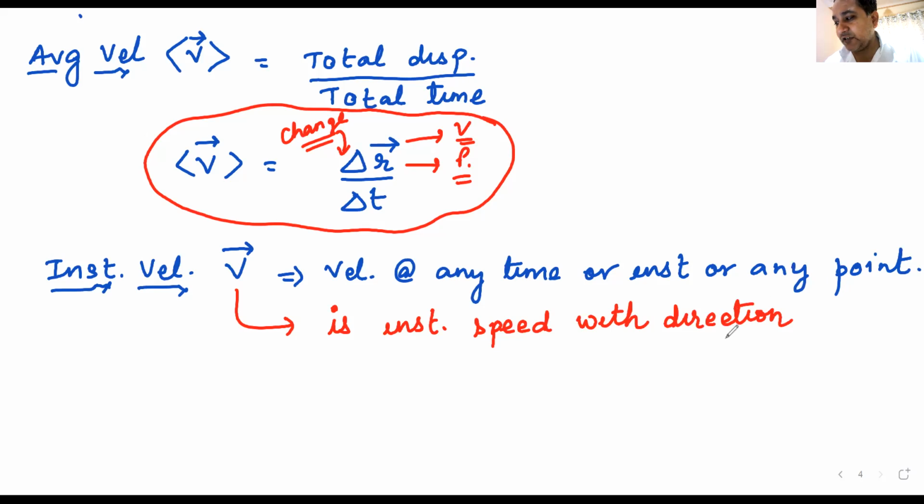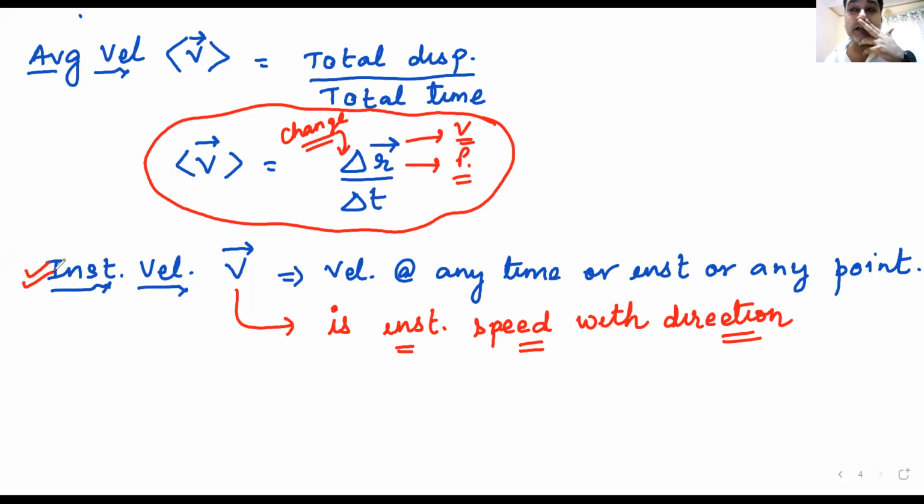Now I also told you that when we say velocity, we mean instantaneous velocity, and when we say speed, we mean instantaneous speed. So in that sense, instantaneous velocity is instantaneous speed with direction, and that is why we normally say velocity is speed with direction.